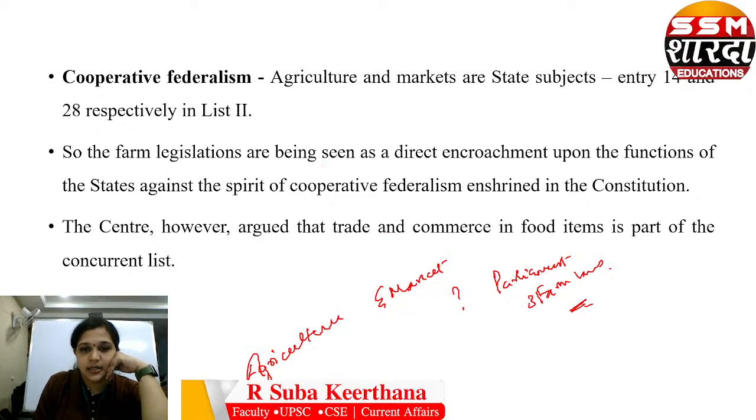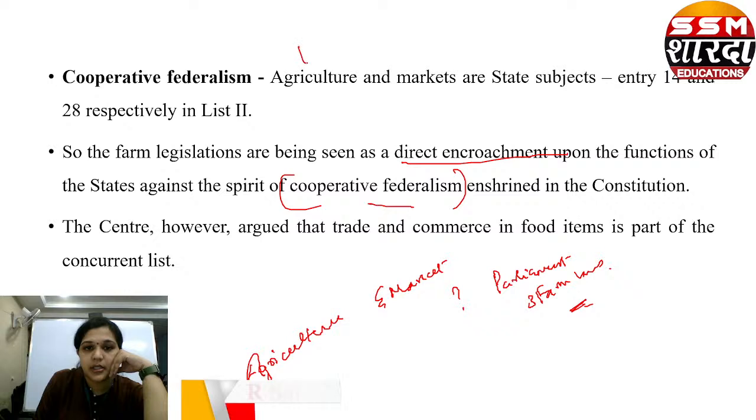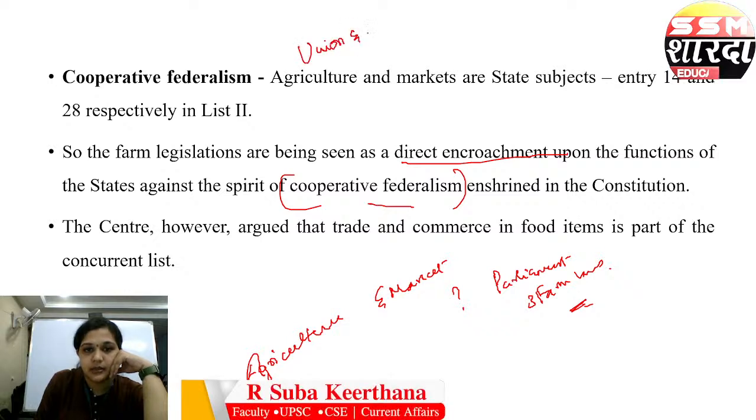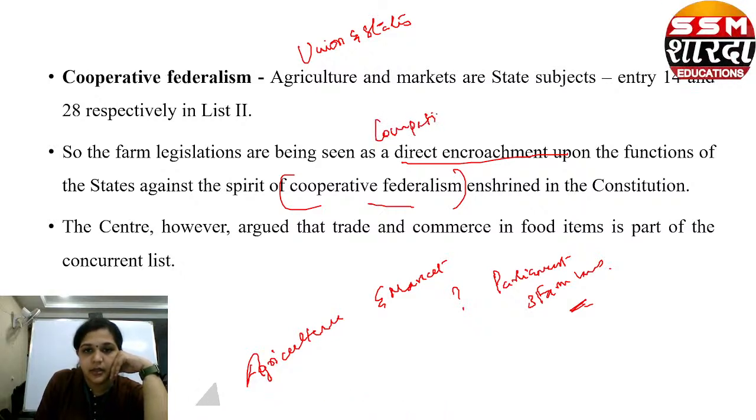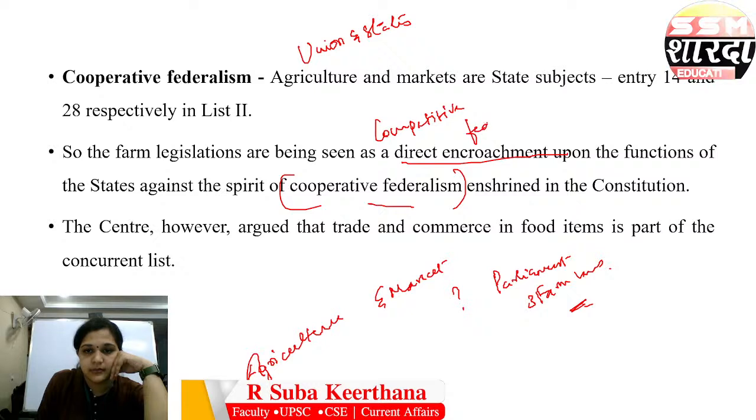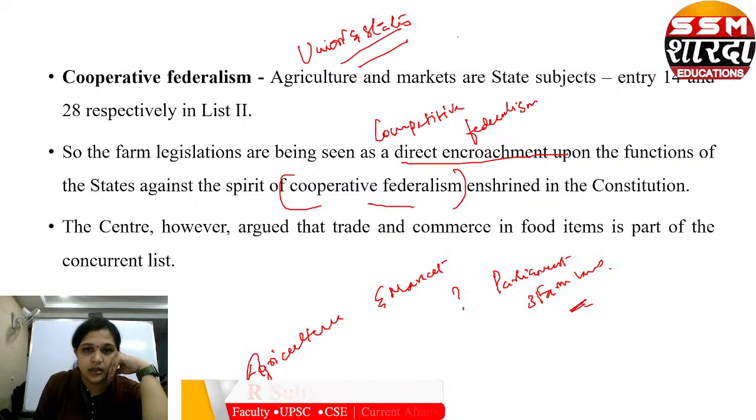The farm legislations are seen as a direct encroachment upon the functions of states, against the spirit of cooperative federalism. What is cooperative federalism? It is cooperation between the Union and states. Terms like cooperative federalism and competitive federalism are all very important. Instead of writing cooperation between the Union and state, or harmonious functioning of Union and state, just write cooperative federalism.